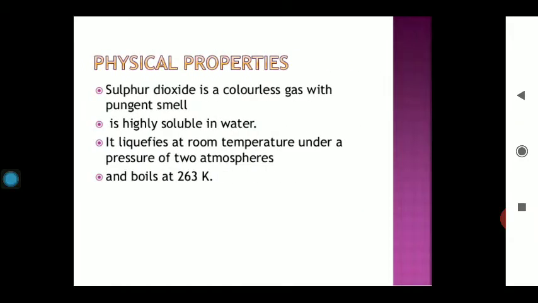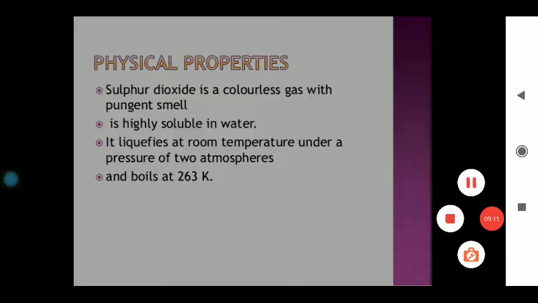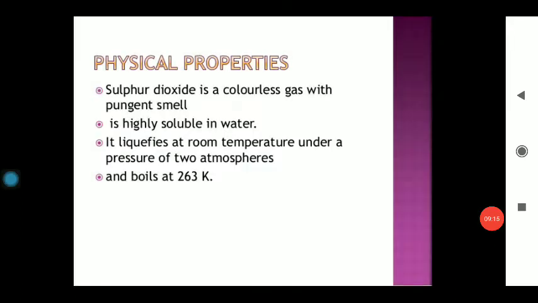So these are the various methods of preparation of sulfur dioxide, and now we are proceeding towards the physical as well as the chemical properties. The physical and chemical properties basically include, first, the color. Sulfur dioxide is a colorless gas, but its smell is quite pungent. It is a pungent, suffocating smell, and you can recognize this smell at the time of its preparation.